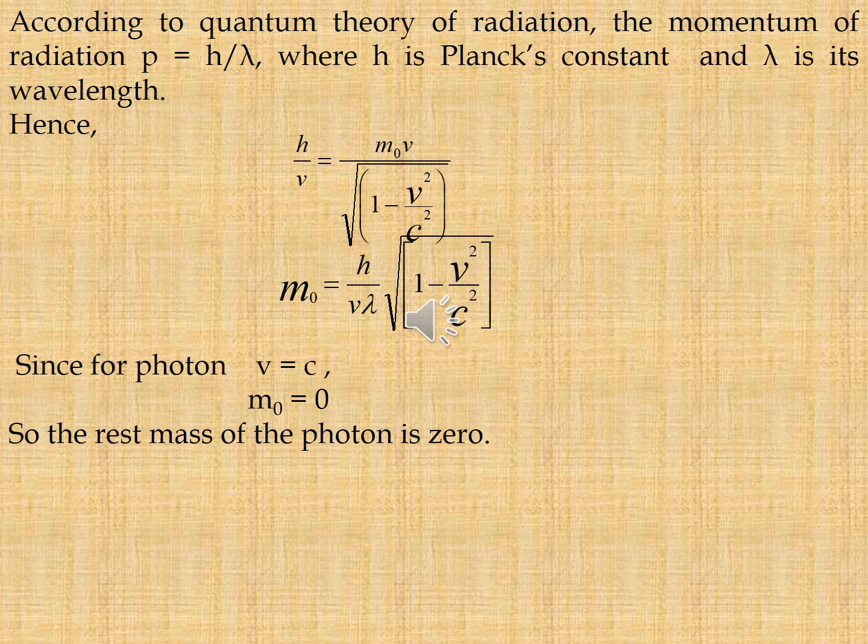So h by lambda is equal to m naught v by root over 1 minus v square by c square. That is, m naught is equal to h root over 1 minus v square by c square by v lambda. Since for photon v is equal to c, m naught is equal to 0, so the rest mass of the photon is 0.